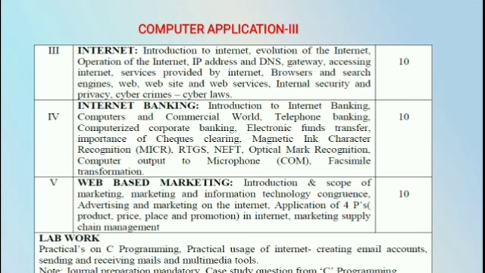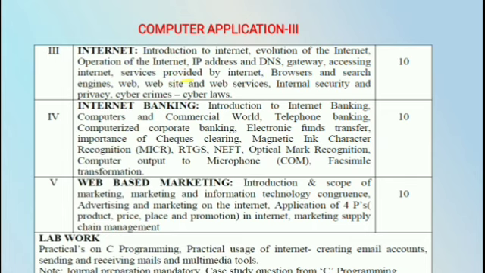What are the operations on the internet? What is the IP address? An IP address is used just like a mobile number. If you want to transfer data from one system to another, one computer to another computer, we require the IP address, the internet protocol address. The next one is the domain name system. What is the domain name system? What is the gateway? What is accessing the internet? How to access the internet?